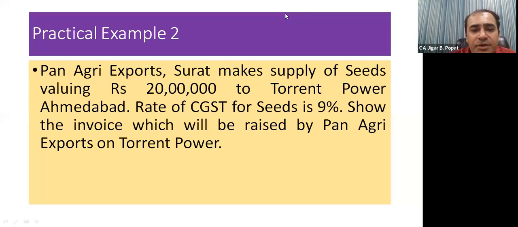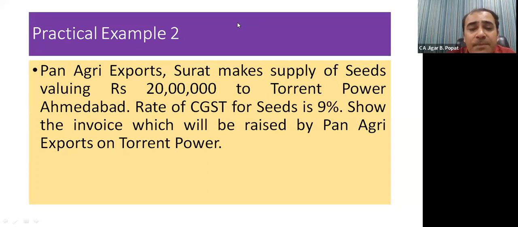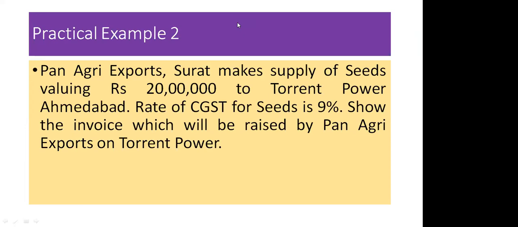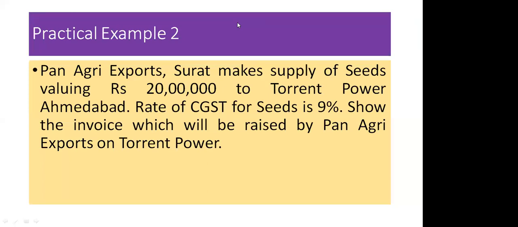Okay. So the invoice will be like 20 lakhs plus 9% CGST. So it comes to 1,80,000 and plus 9% SGST, so another 1,80,000. So total invoice value would be 23 lakhs, 23 lakhs. Now, who is supplier here? Supplier is Pan Agri Exports Surat. Pan Agri Export is supplier and recipient is Torrent Power Ahmedabad.